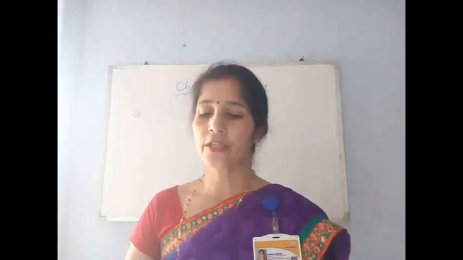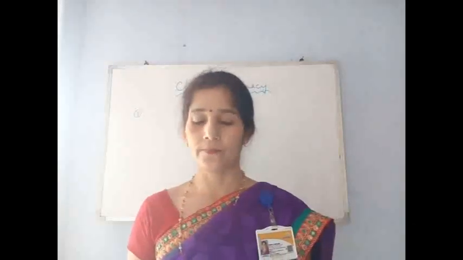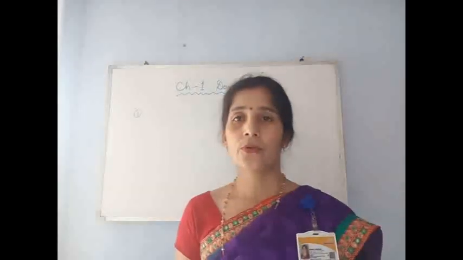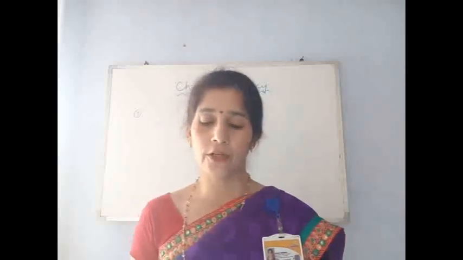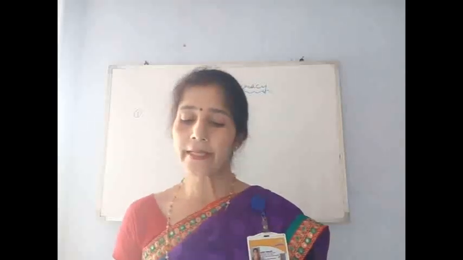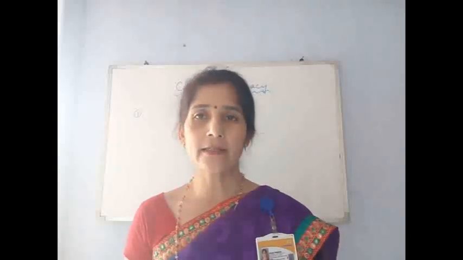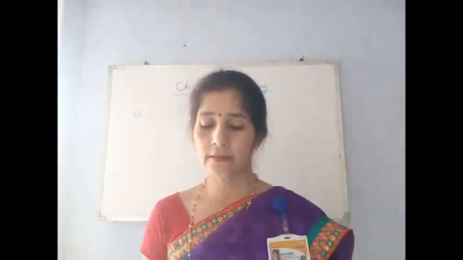Now the second question is, what do you understand by rule of law? Answer is, rule of law means all are equal before the law. It makes no distinction between the poor and the rich, or the educated and uneducated.